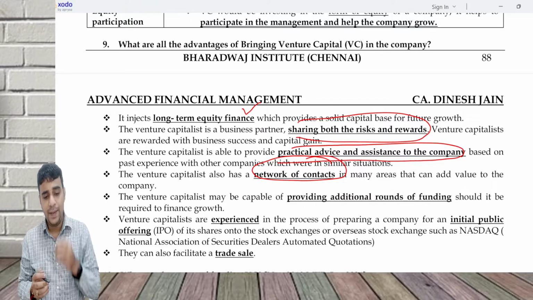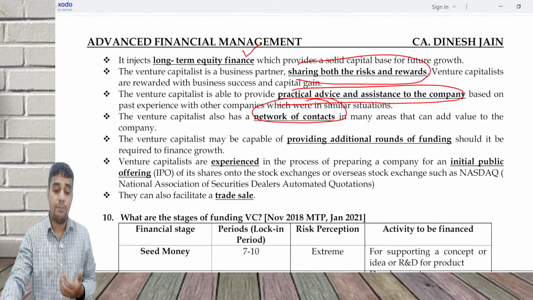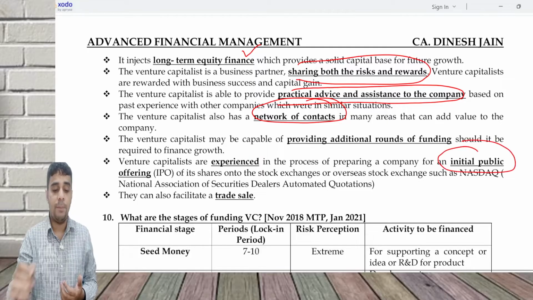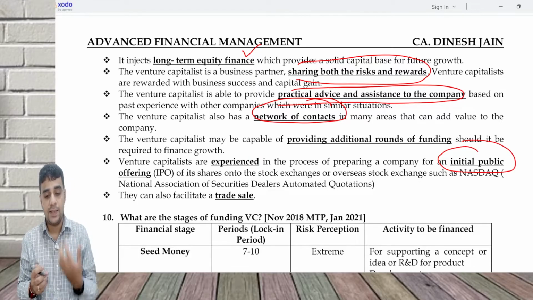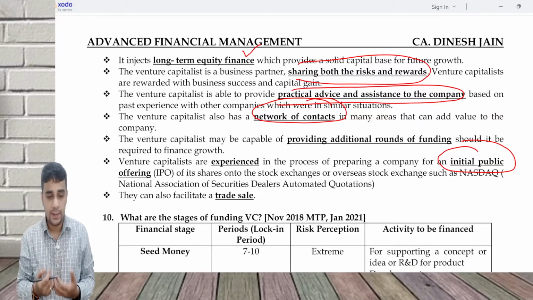Also, they can help you in exiting. That is, if the venture capital would want to exit, that can also be done because they can help the company with an IPO, initial public offer. Venture capitalists are experienced in the process of preparing a company for an IPO. They can also facilitate a trade sale.